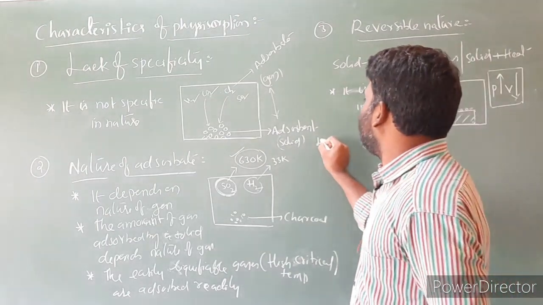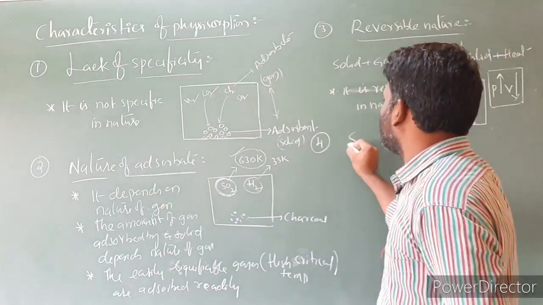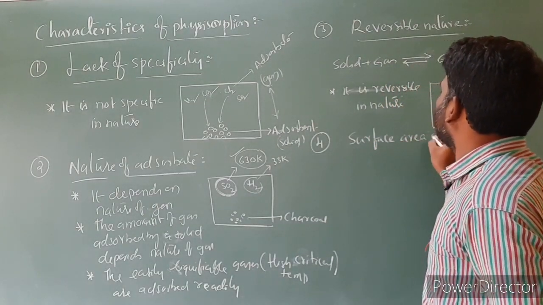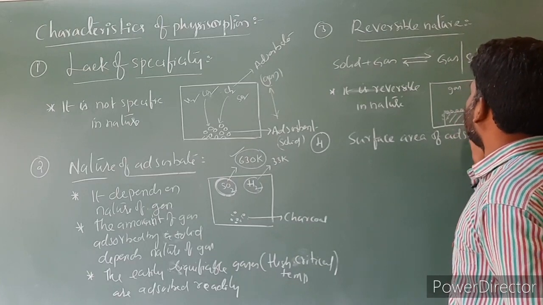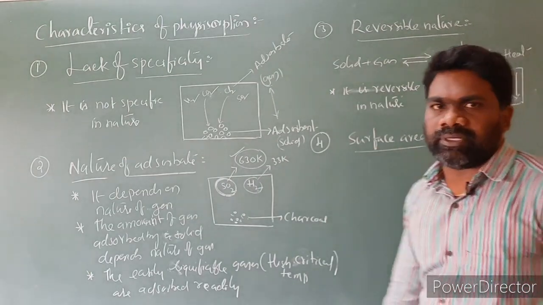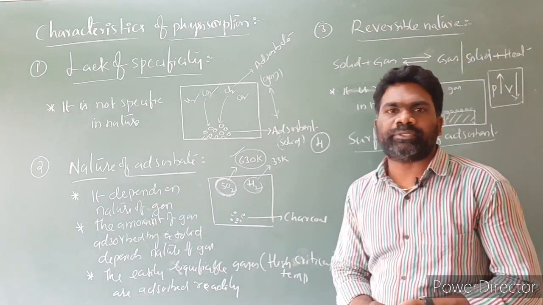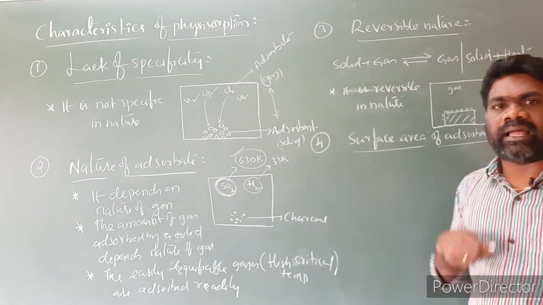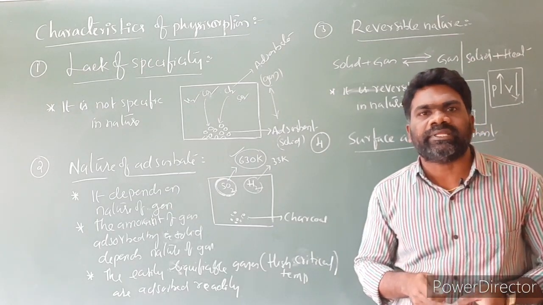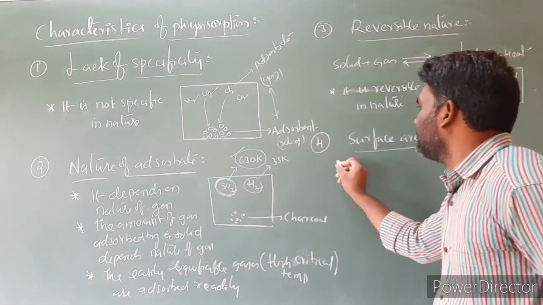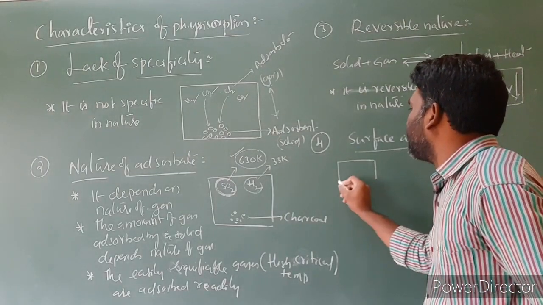And the fourth one is surface area of adsorbent. Physical adsorption depends upon the surface area of the adsorbent. The extent of adsorption increases with increase in the surface area of the adsorbent. What is the meaning of this statement? Suppose I am taking a metallic rod.